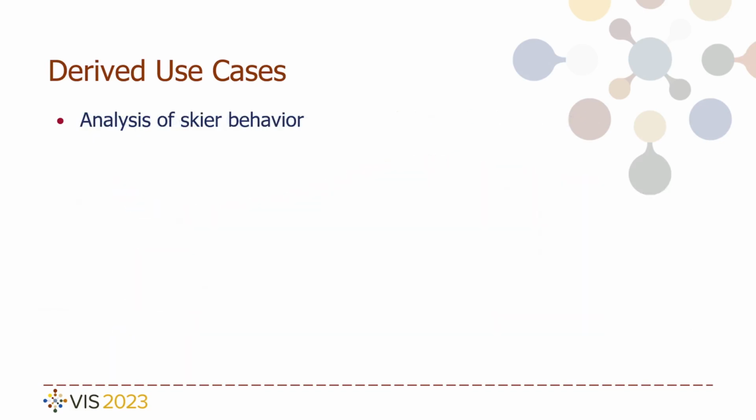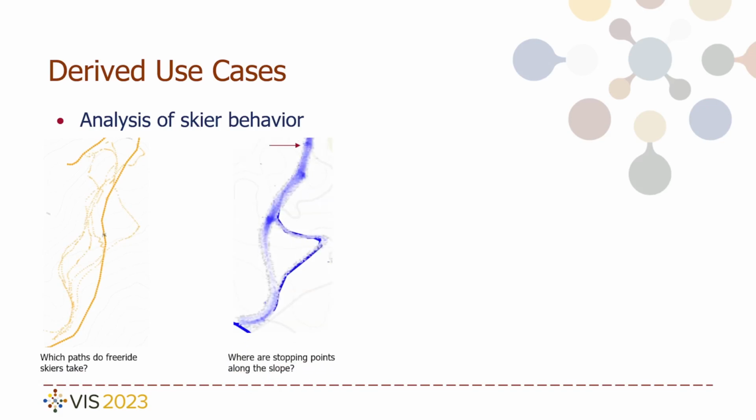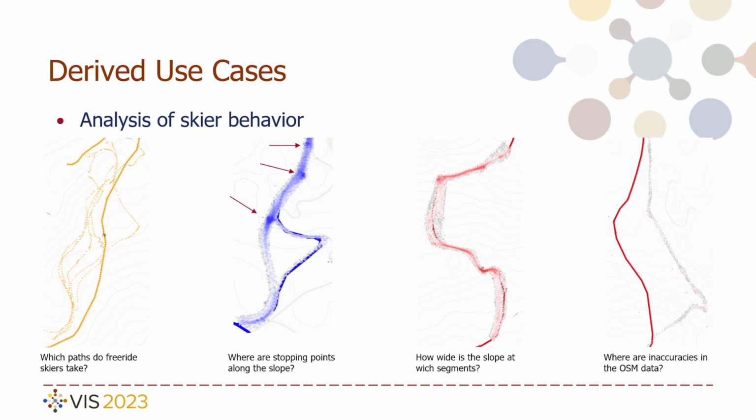Another derived use case is the analysis of skier behavior from the GPS trajectories. Several research questions can be investigated by leveraging this information, namely, which paths do freeride skiers take? Where are stopping points along the slope? How wide is the slope at which segments? Or where are inaccuracies in the OpenStreetMap data?